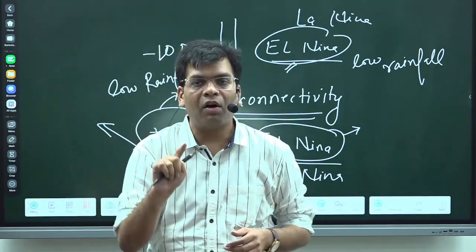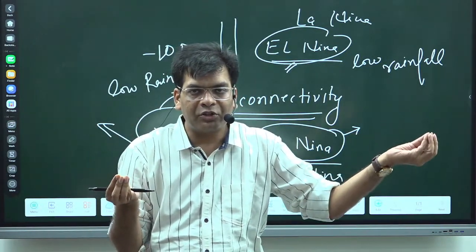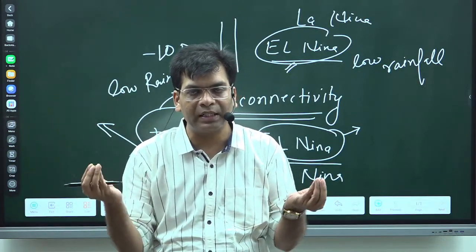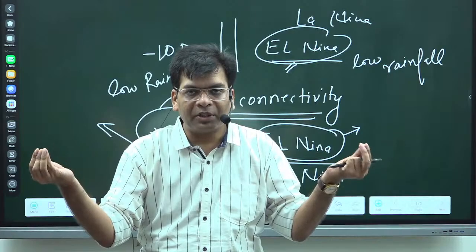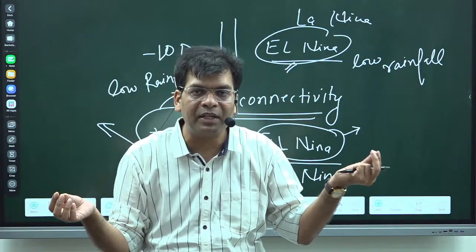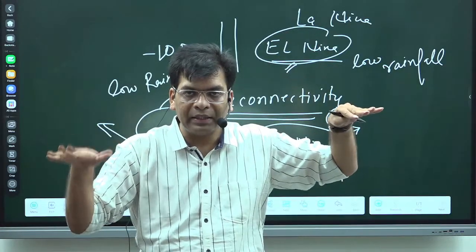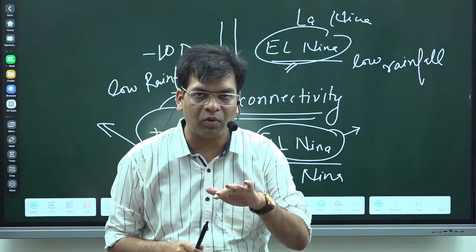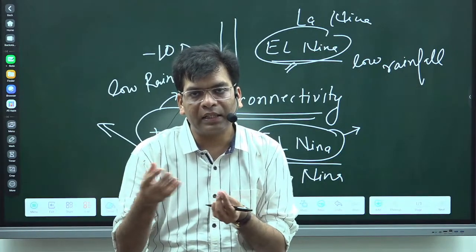And in the case of positive IOD, Indian Ocean Dipole, there are two poles, one in the Western Indian Ocean and the other in the Eastern Indian Ocean. You can understand the location: it is the Arabian Sea here, and here it is the Sumatra Sea. In between, if the temperature is low near Sumatra and high in the Arabian Sea, meaning warmer here and cooler there, there will be more rainfall in the Indian subcontinent. Two concepts you can easily understand.